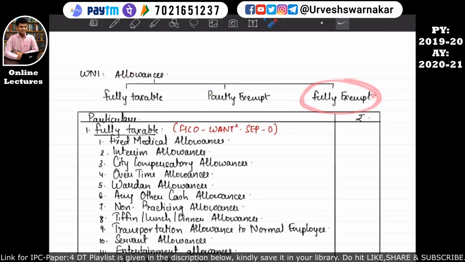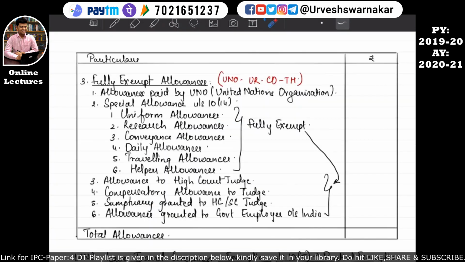So let's understand the fully exempt allowances. Let's study our last allowance category, that is, fully exempt allowances. In order to remember fully exempt allowances, remember this acronym which says UNO, your CDTH. I know this acronym does not make a lot of sense, but just devote 5 minutes to this acronym and read these line items. After devoting 5 minutes, automatically you will remember all these line items, and similarly you will remember the acronym also.